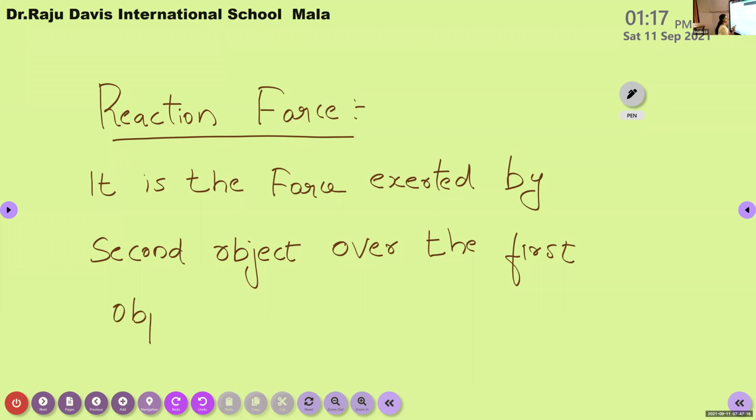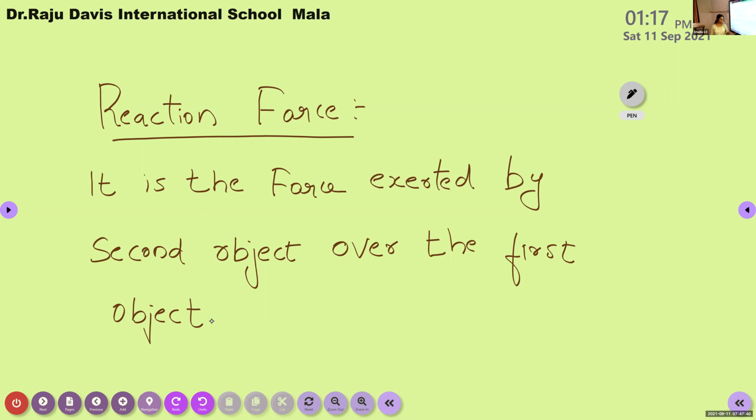So the combination of this action and reaction forces are actually known as Newton's third law of motion. While we are studying Newton's third law of motion, keep these two forces in your mind: one is action force and the second one is reaction force. First the action takes place, and at the same instant of time, the reaction force takes place.